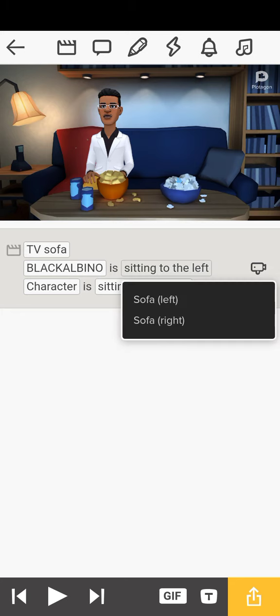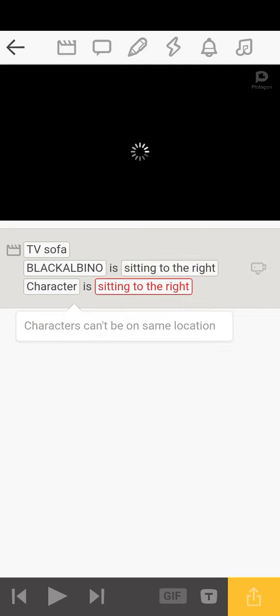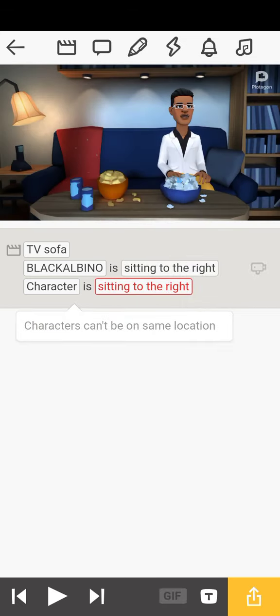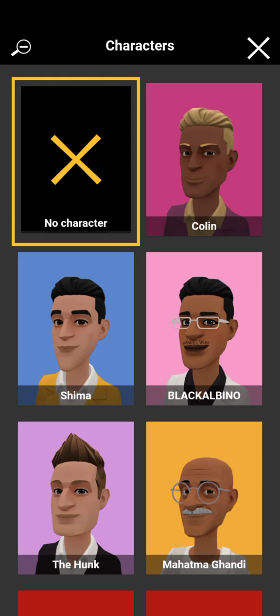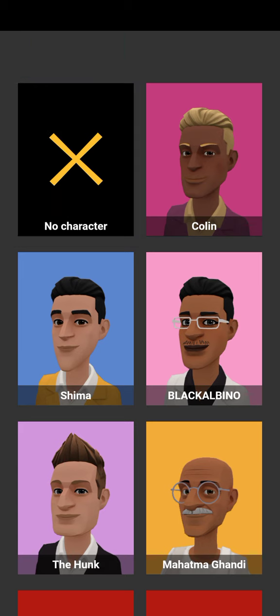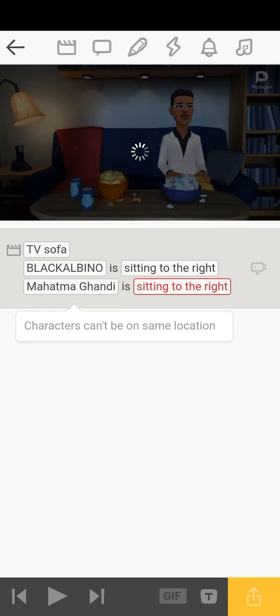Let's say sofa right. You see, now Black Albino is sitting at the right. Now you choose another character. Let's go with Mahatma Gandhi. He will be sitting to the right.